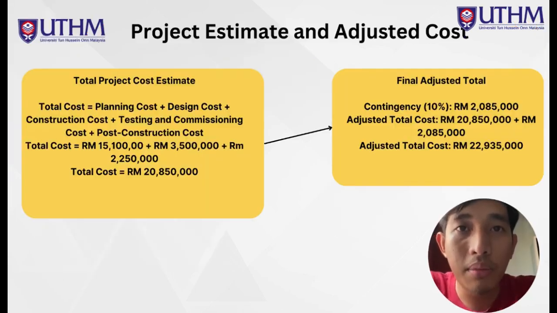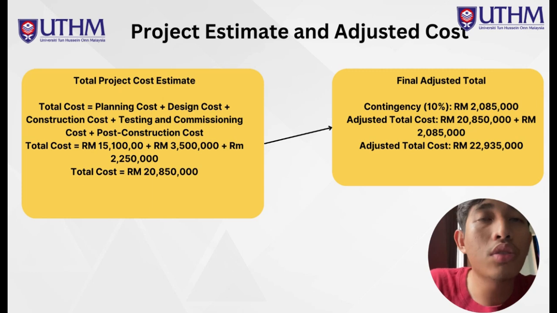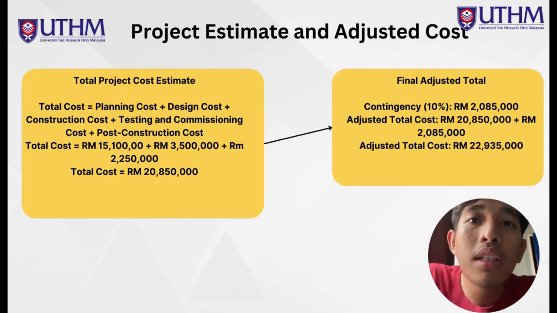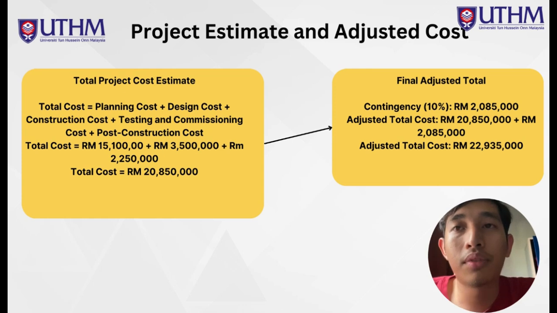For the total project estimate, total cost is planning cost, design cost, construction cost, testing and commissioning cost, and post-construction cost. The total estimate for this project is 20,850,000.